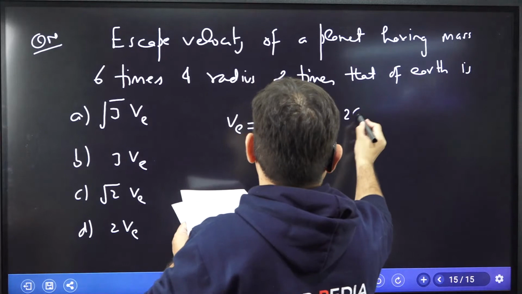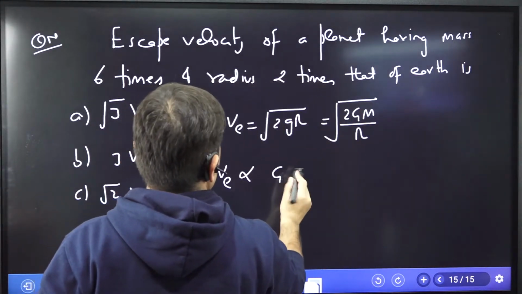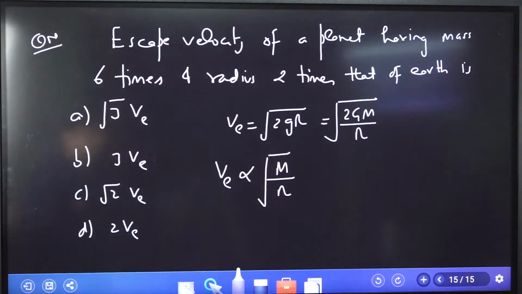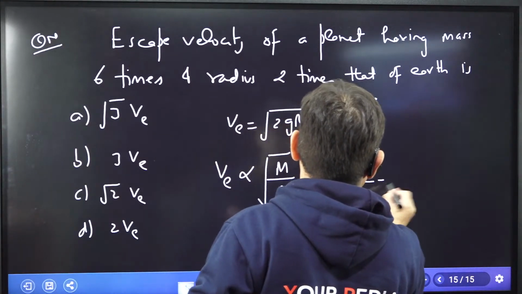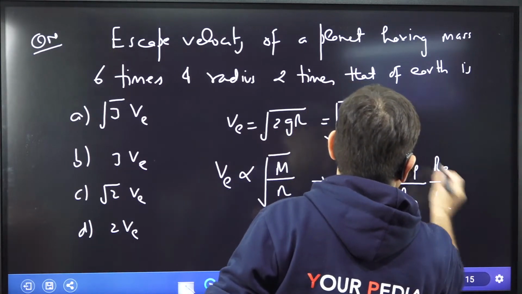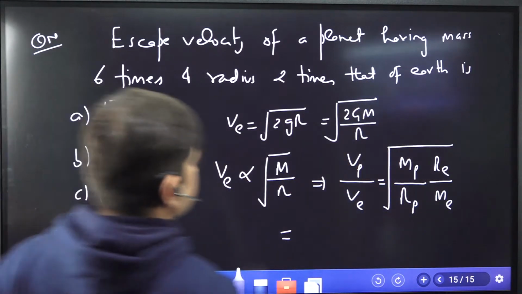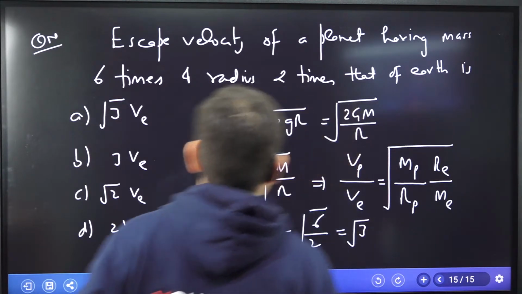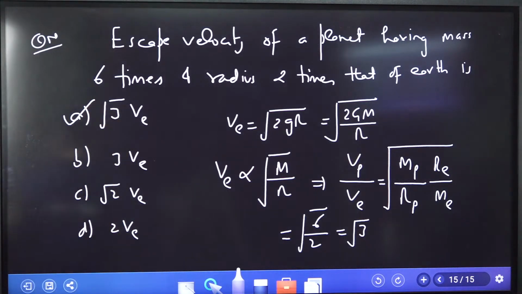Another formula I gave you, 2GM by r under root. That means this escape velocity is proportional to mass over r under root, right? Now, there's a planet. Escape velocity on planet over escape velocity on earth is equal to mass on planet, radius on earth, mass on earth, radius on planet, something like that. So mass 6 times, radius 2 times. So 6 over 2 under root, 3. So escape velocity will be root 3 times escape velocity on the surface of earth.